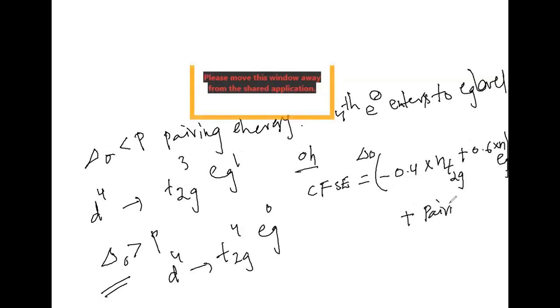If pairing energy is there, use it; if not, avoid it. This is for octahedral complexes.